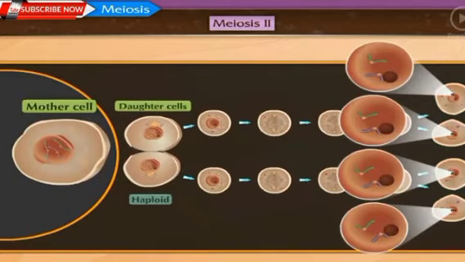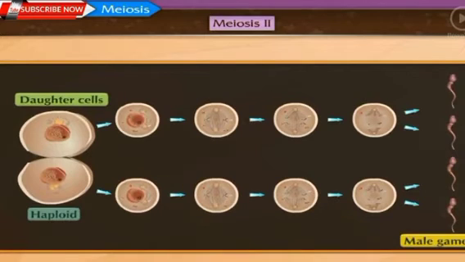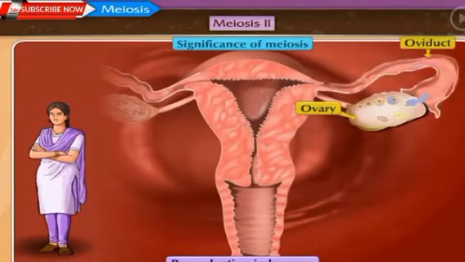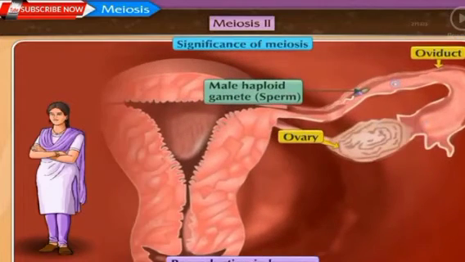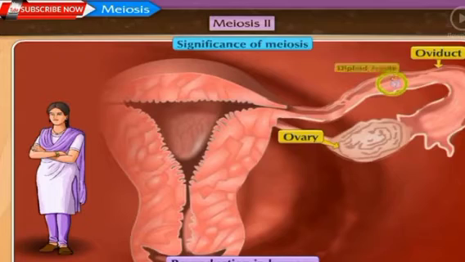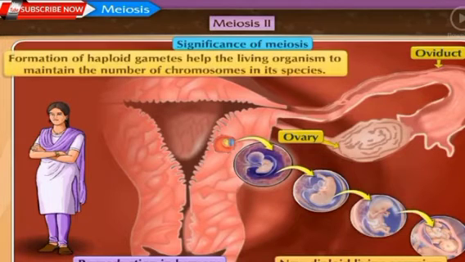These cells now transform into gametes, which are always haploid, that is, have n number of chromosomes. During fertilization, male haploid gametes join with female haploid gametes, and a diploid zygote is formed, which divides and grows into a new diploid living organism. Therefore, formation of haploid gametes helps the living organism to maintain the number of chromosomes in its species.